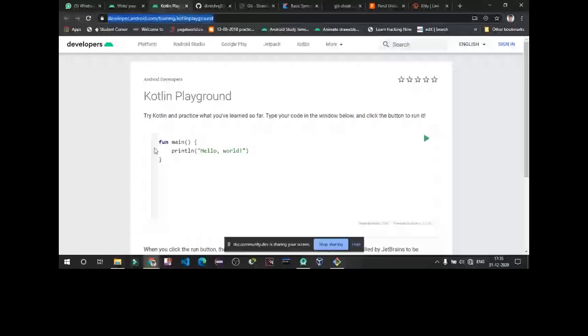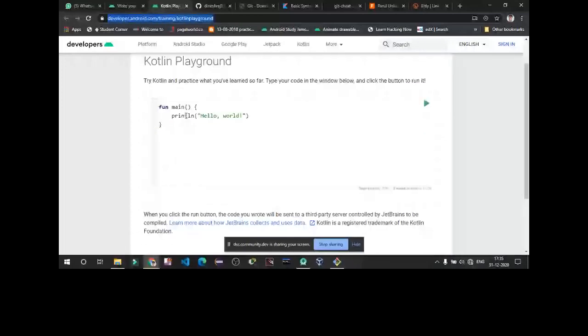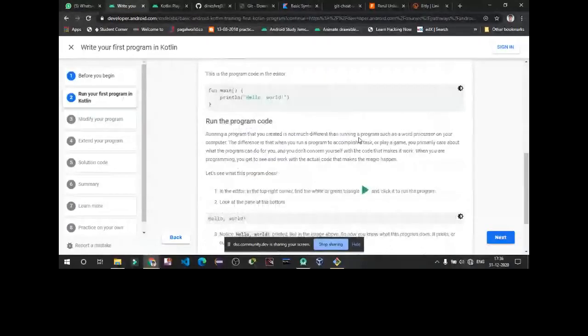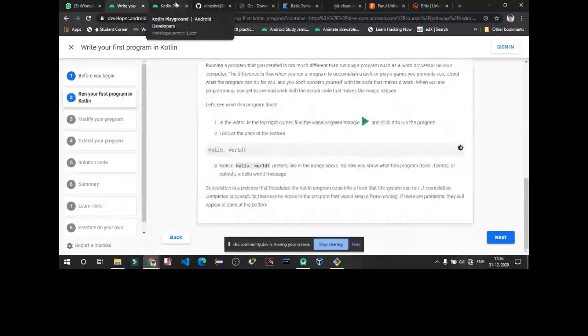For printing, we write println to write in a new line. If you want to continue writing in the same line, we use print. And from here we are going to run. So, hello world. You can see we have run this. You can also try this.